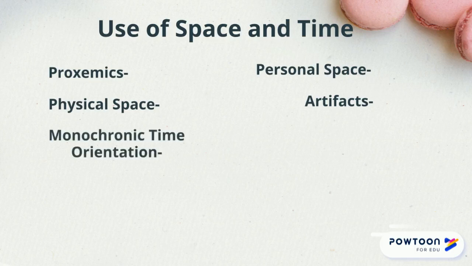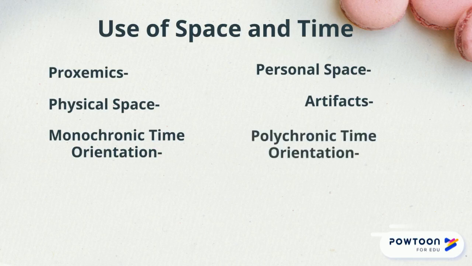Monochronic time orientation is a time orientation that emphasizes doing one thing at a time. Being interrupted may be seen as disrespectful to these people. Polychronic time orientation is a time orientation that emphasizes doing multiple things at once, being more flexible and understanding.